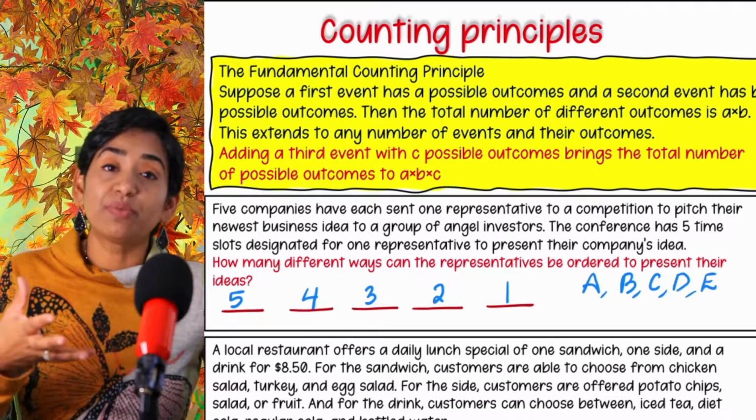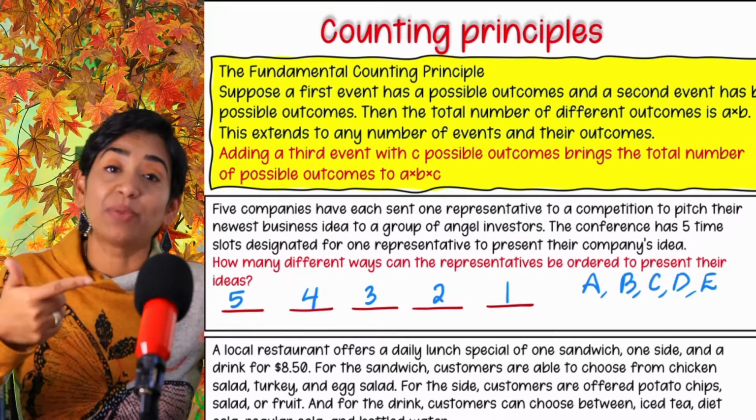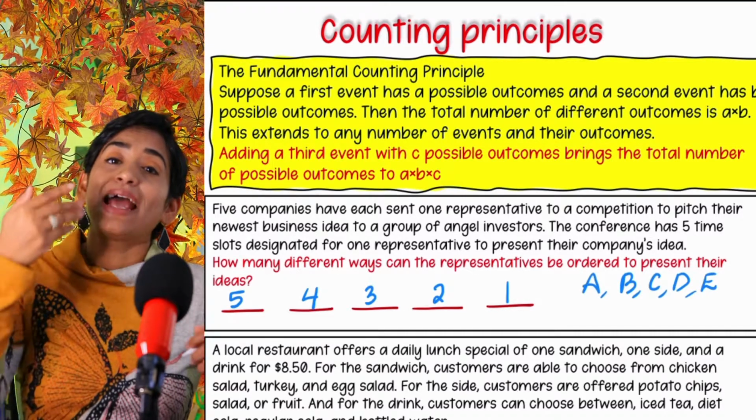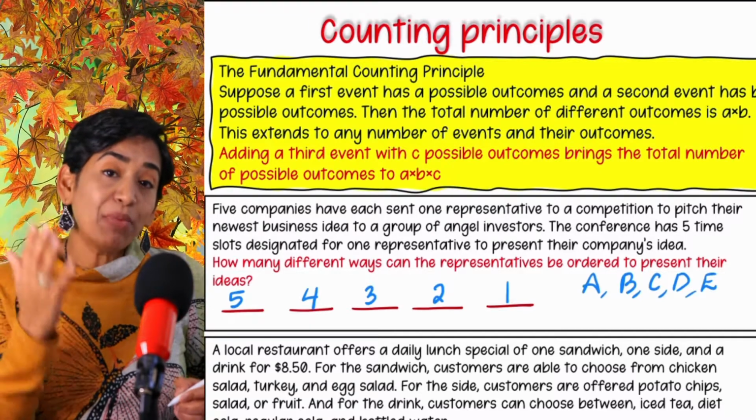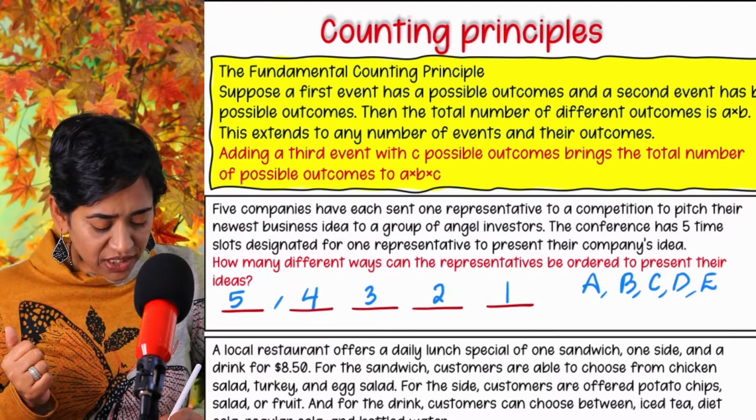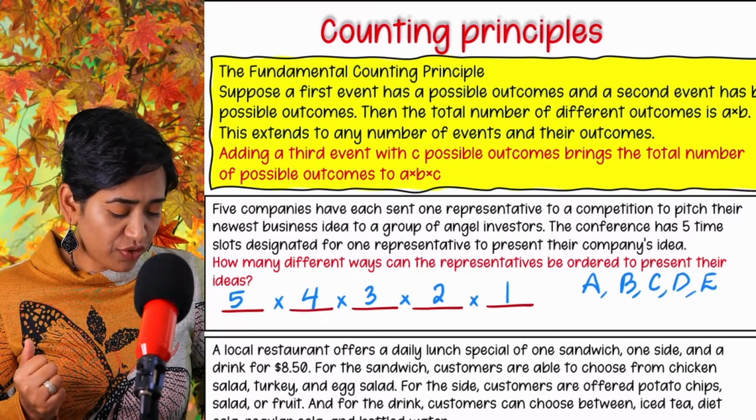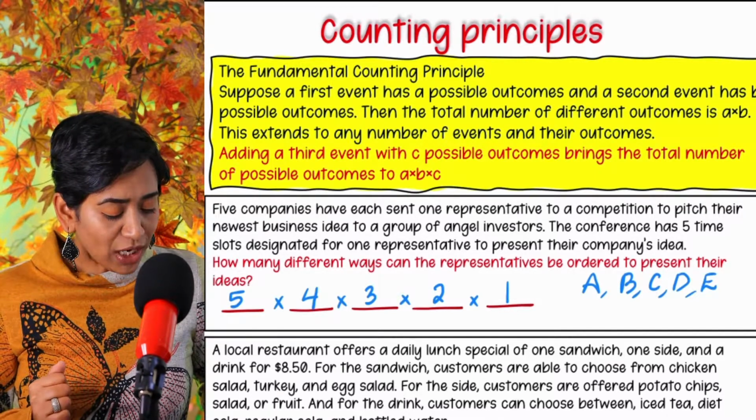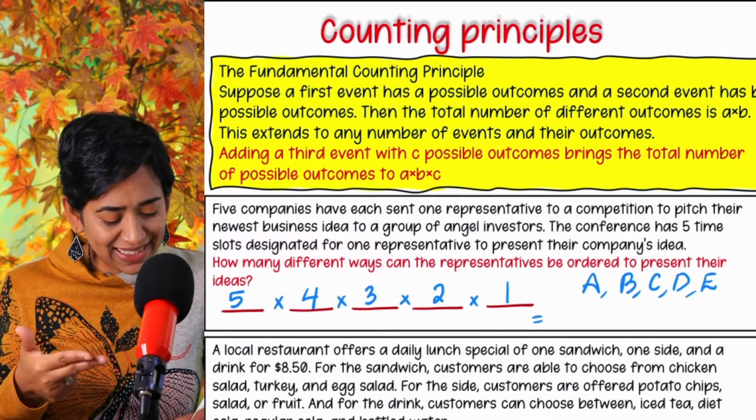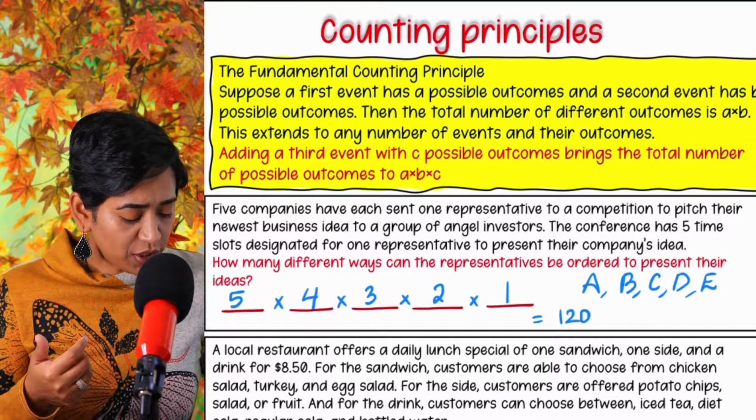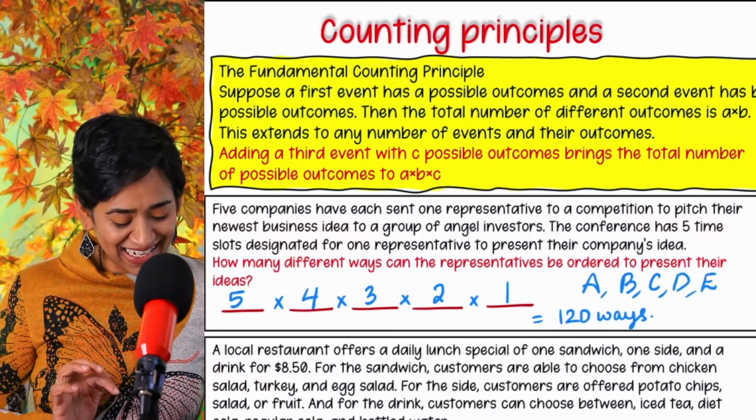So how many ways can I do all of these together? Remember the fundamental counting principle? I have to do the first time slot, and "and" stands for multiplication, and the second time slot, and the third time slot, and the fourth time slot. So simply I will multiply the number of ways. When I multiply all of these, what do I get? 5 times 4 is 20. 20 times 3 is 60. 60 times 2 is 120 ways. Fair enough? All right, let's take a look at the next one.